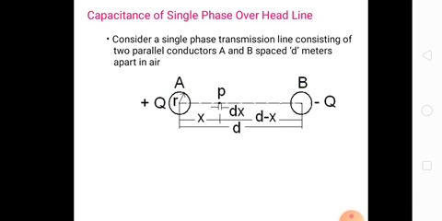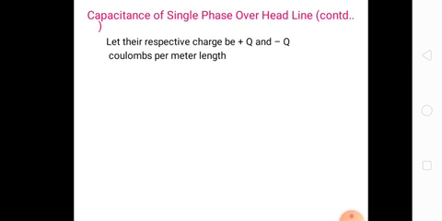The distance between the two conductors is d, and the radius of each conductor is r meters. Let their respective charges be plus q and minus q coulombs per meter length.